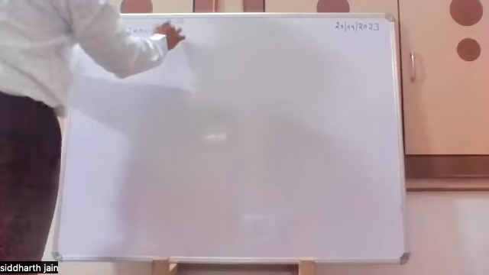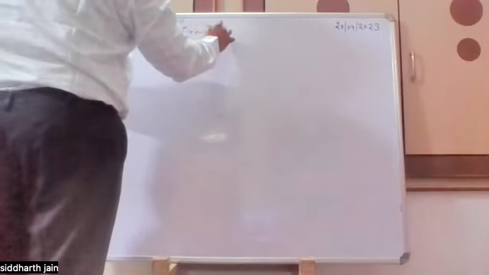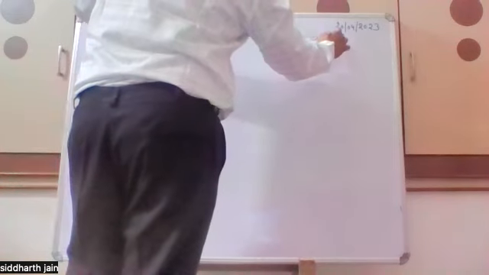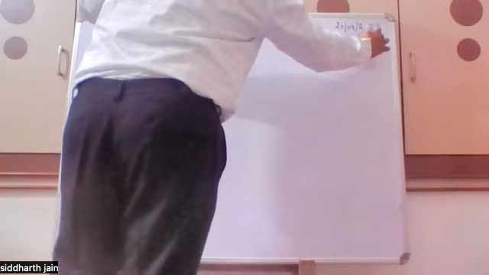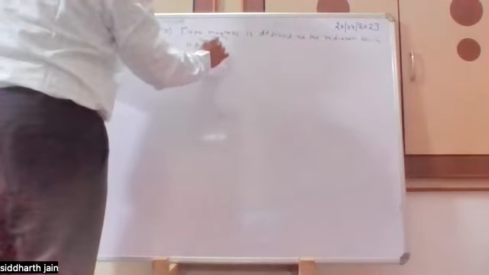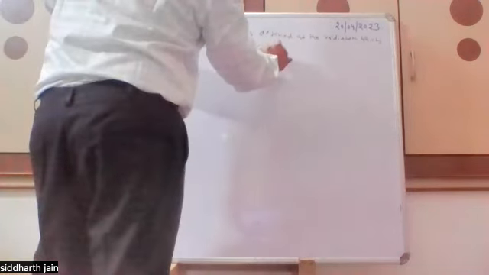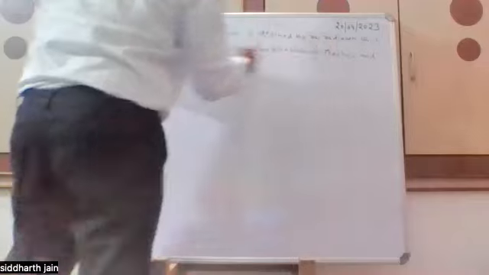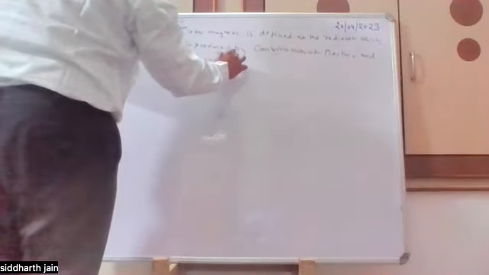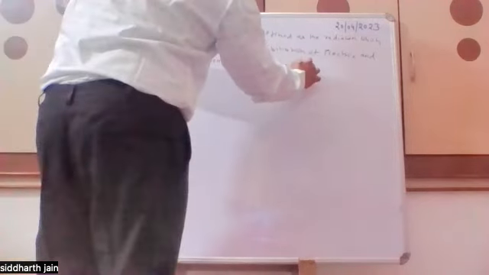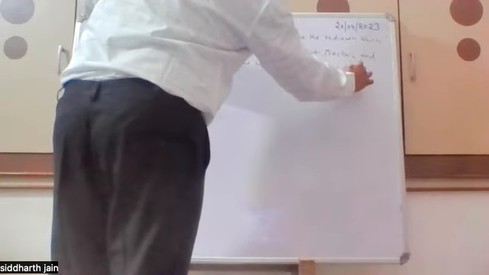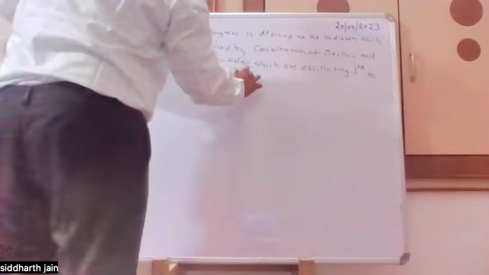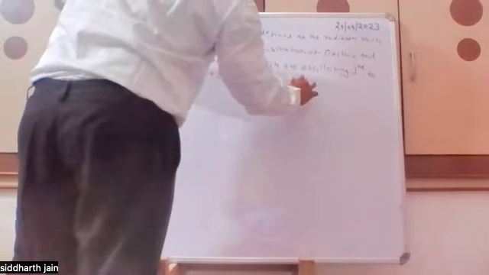Sir, electromagnetic radiation is defined as radiation which is produced by a combination of electric and magnetic fields which are oscillating perpendicular to each other and generating a field in the mutually perpendicular direction.